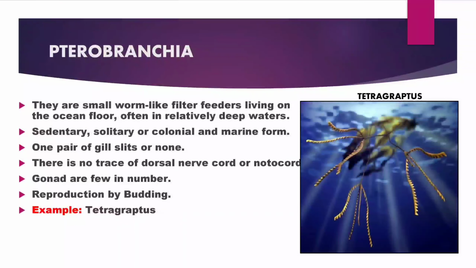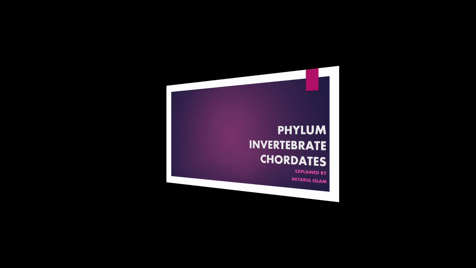Now finally, we are going to learn about the class Pterobranchia. They are small worm-like filter feeders living on the ocean floor. They are often present in deep sea waters. They are sedentary, solitary or colonial, and marine in form. There is either one pair of gill slits or none. There is no trace of dorsal nerve cord or notochord in them. The gonads are few in number. The reproduction is by the process of budding. Example is Rhabdopleura. The image of Rhabdopleura is given here.